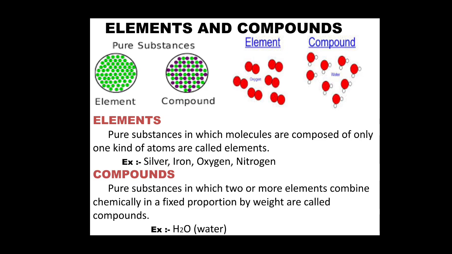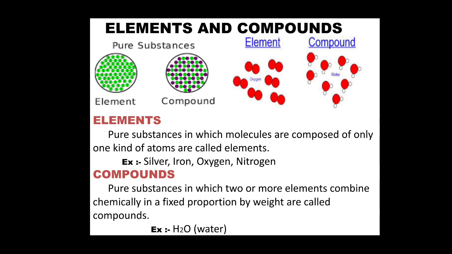So, how do you depict the definitions for these particular terms? Pure substances in which molecules are composed of only one kind of atoms are called elements, for example silver, iron, oxygen, nitrogen.